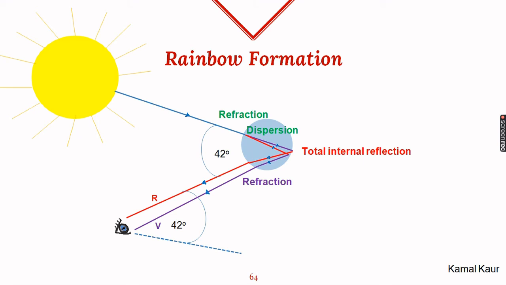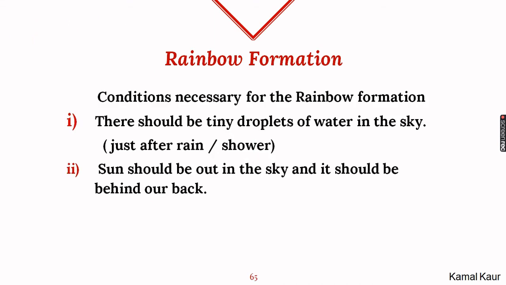This rainbow is called a primary rainbow. Red color is towards the outer surface of the arch and violet color is towards the innermost surface of the arch. So we have just seen the 2 important conditions for rainbow formation: there should be tiny droplets of water in the sky which behave as prisms, and there should be sun out in the sky and it should be behind our back.